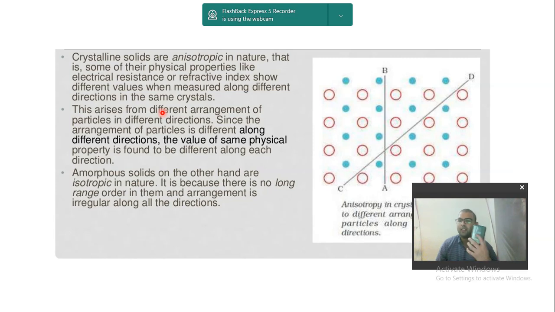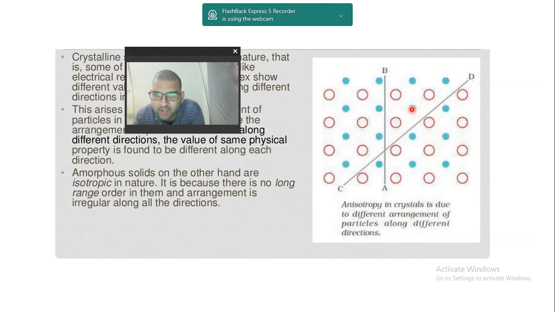That means if this is my crystalline solid, and I measure the refractive index of it through this surface, it will have a particular refractive index, suppose 1.5. And if I measure the refractive index through this other surface, it will have a different refractive index, not the same. So this is anisotropic in nature. Isotropic means same, anisotropic means different. So in different directions, it will have different values. Why is it so? It is explained here.